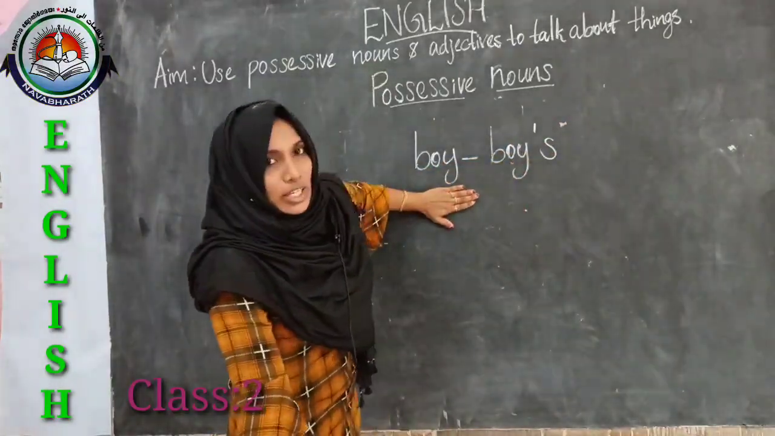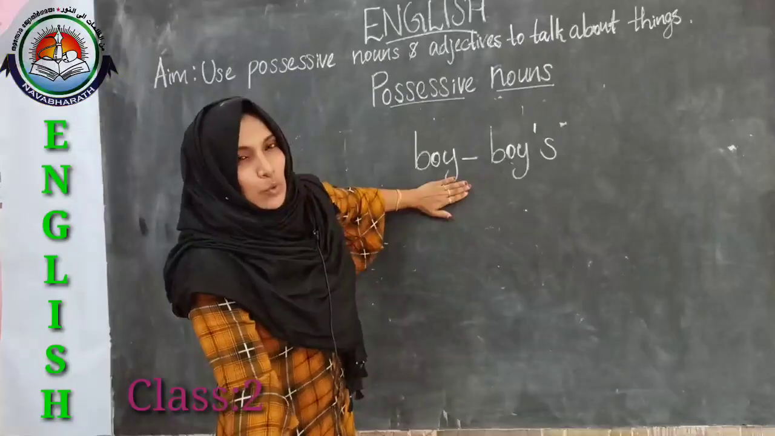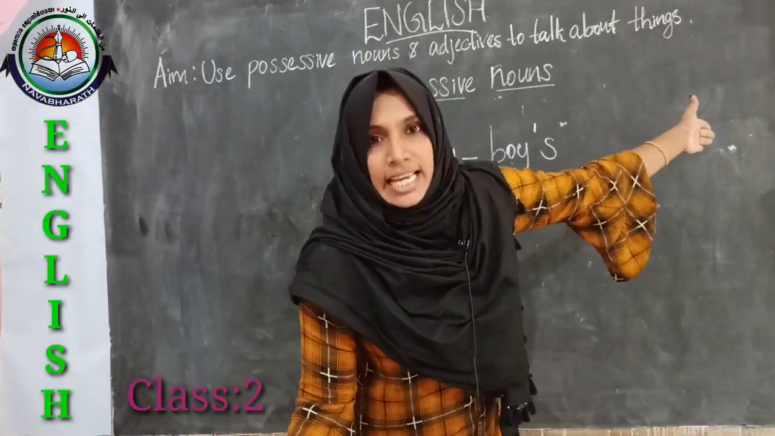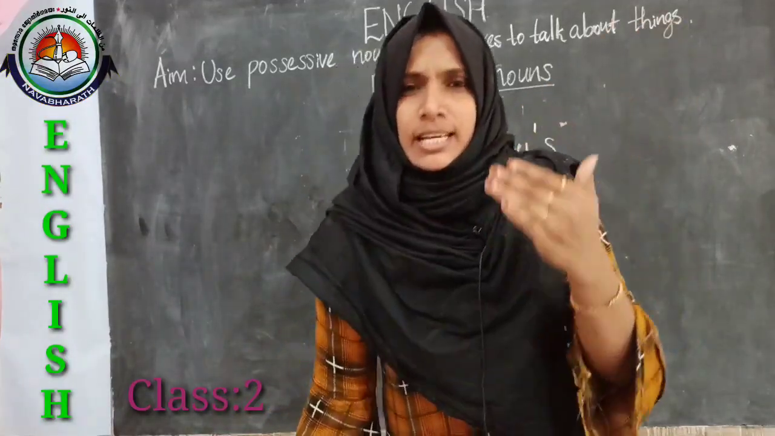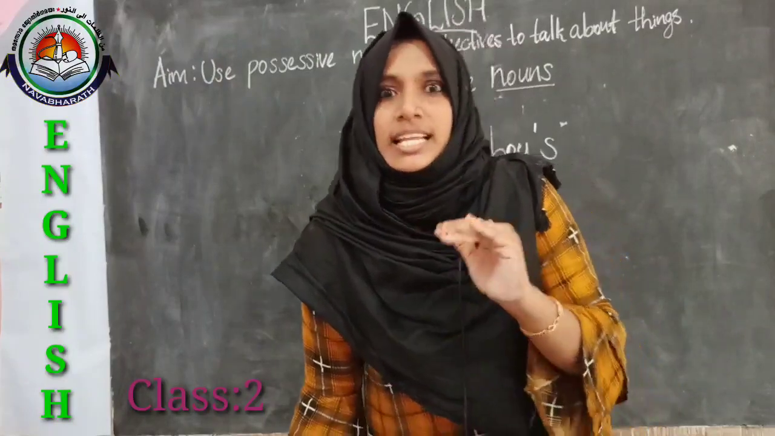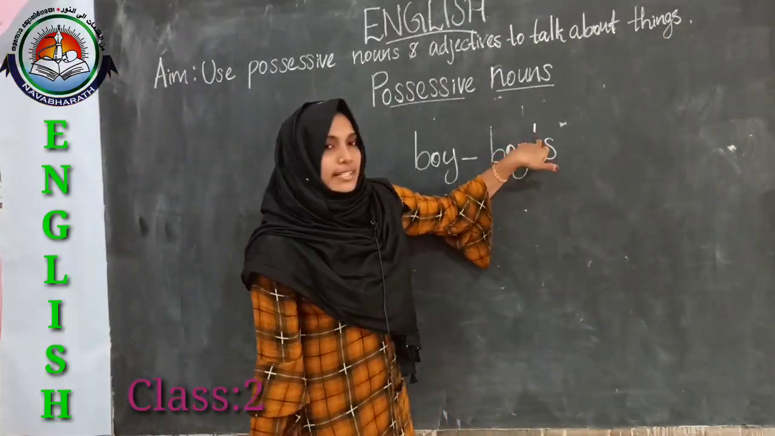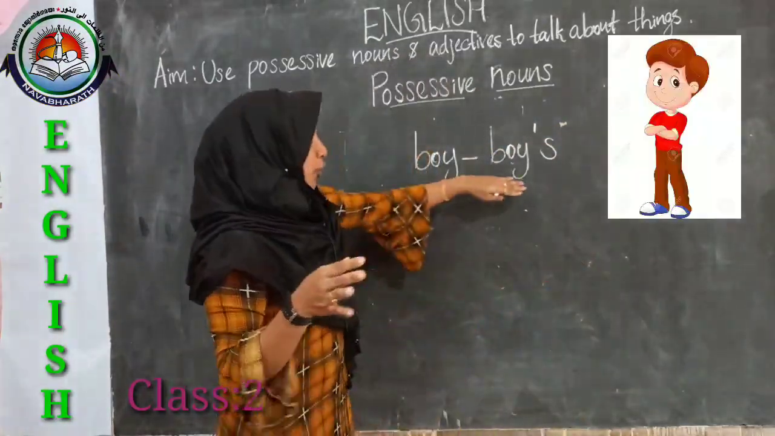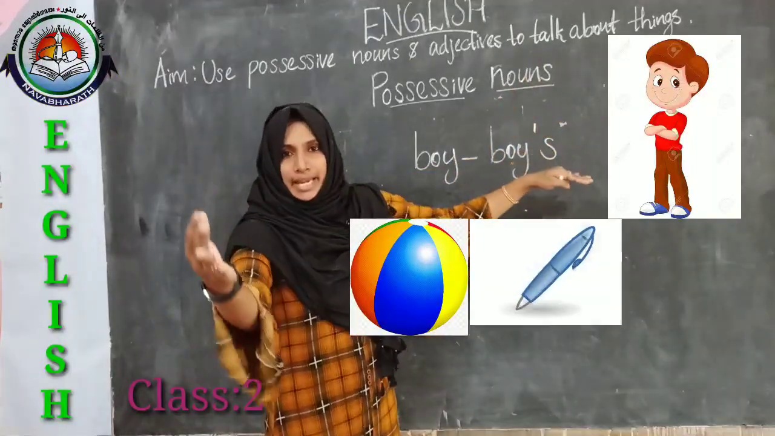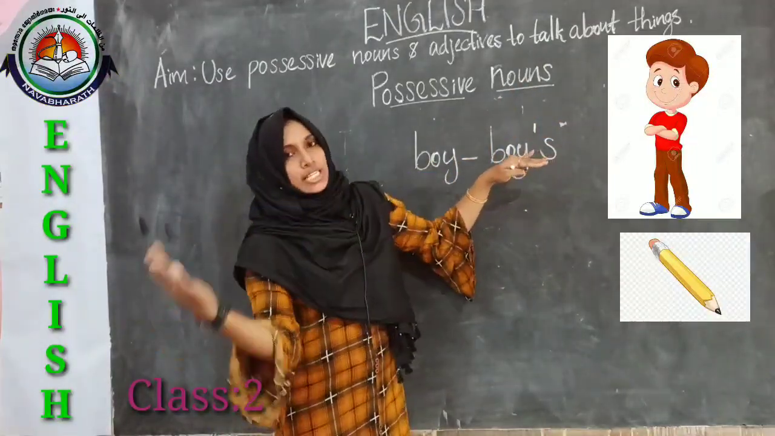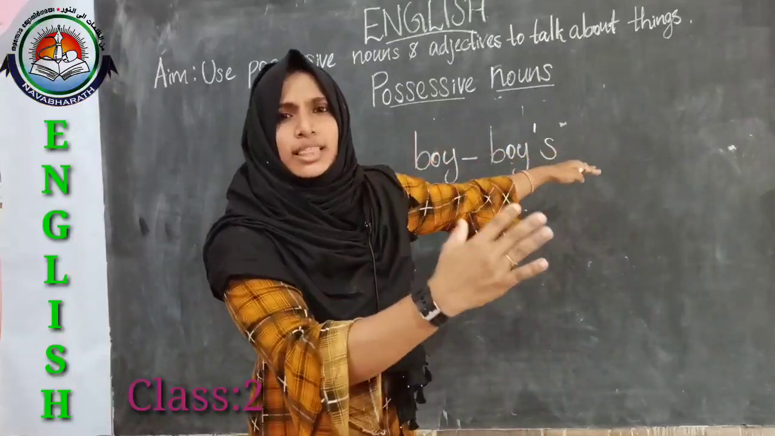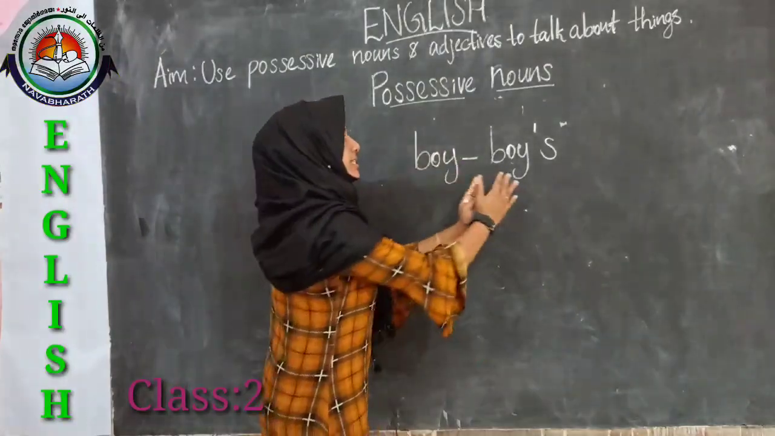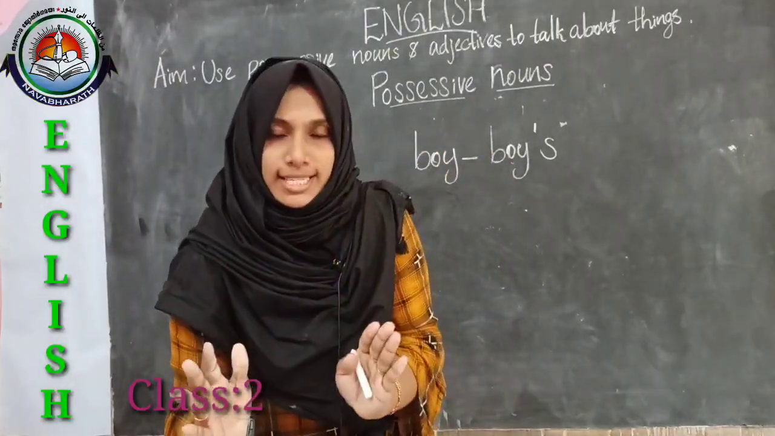Here, boy, there is only one noun. There is only a singular noun, that is boy. So, we have to change that singular noun into its singular possessive noun. There we will be adding the apostrophe with the S. So we can say boy's ball, boy's pen, boy's pencil, boy's bag. So all these things belong to this boy.